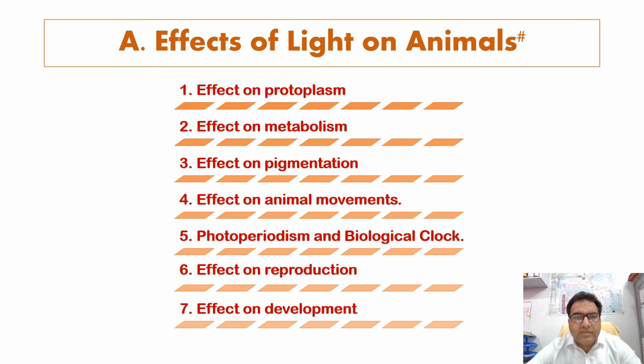Certain homeotherms, the highly developed organisms which can maintain their own temperature inside the body, have normal vision and do not respond to ultraviolet or infrared rays.